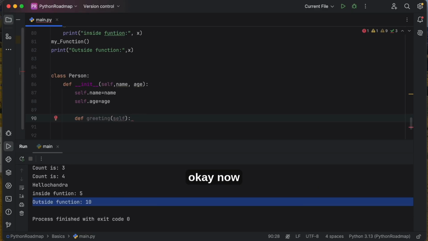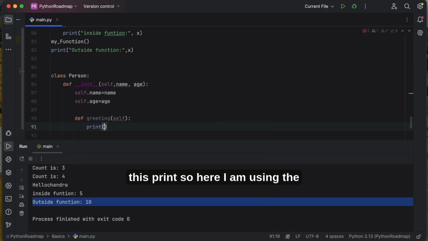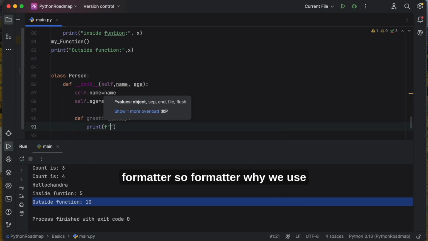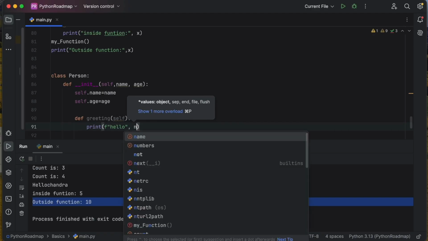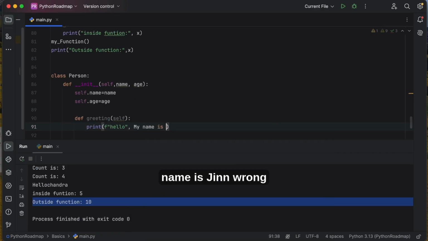Okay, now we can use print. Here I am using the formatter. Why we use the formatter, we will get to know later. Hello, my name is Chandra, or else you can use my name is self.name.